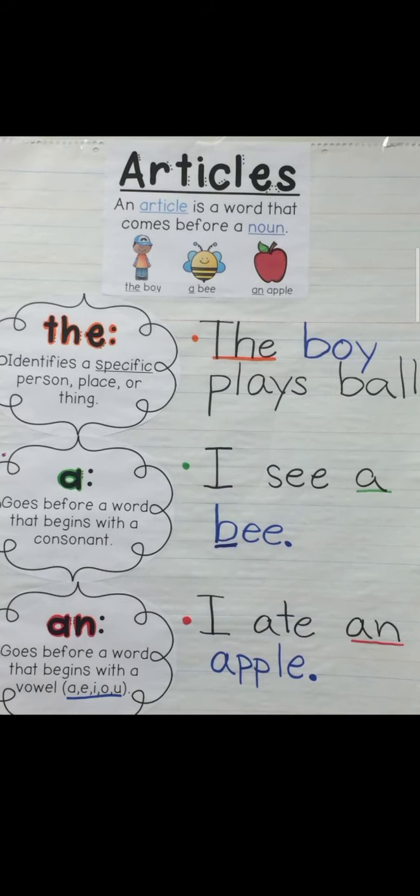As you can see in the example, the boy plays ball, we are referring to a specific boy. Then I see a bee means any bee I have seen. I don't know about anything specific. Then, I ate an apple. And a and an also indicate that the thing or person is singular. I see a bee, that means one bee I have seen. I ate an apple, that means I have eaten one apple. So both things you have to remember.